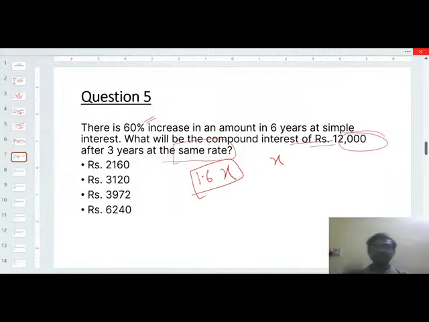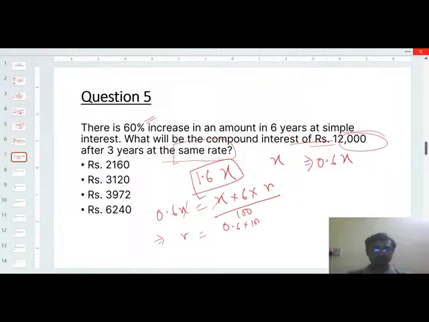If the principal amount is x, then the interest gain is 0.6x, right? So 0.6x equals x into 6 years into r divided by 100. So x will cancel out, and r will be 0.6 into 100 divided by 6, so you will get 10%. Now you have to calculate the compound interest of 12,000 after 3 years at the same rate, so 10%.